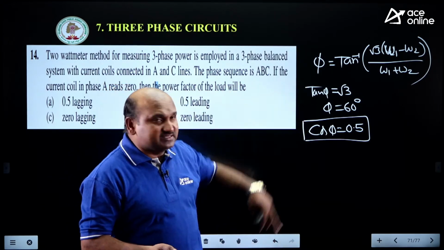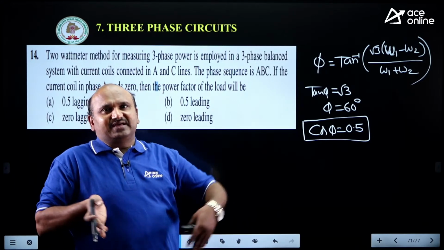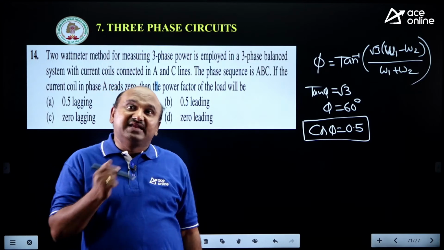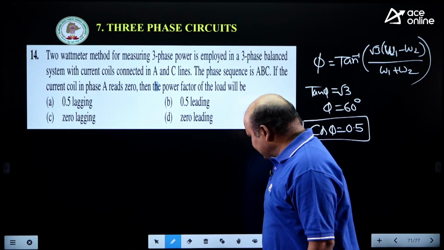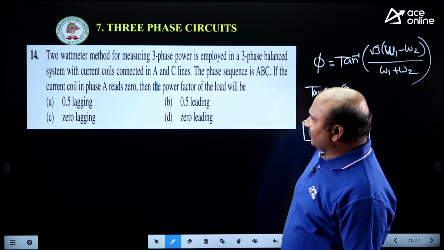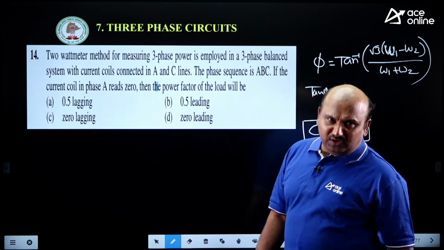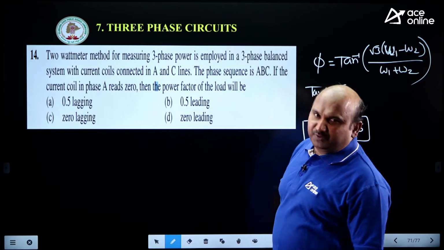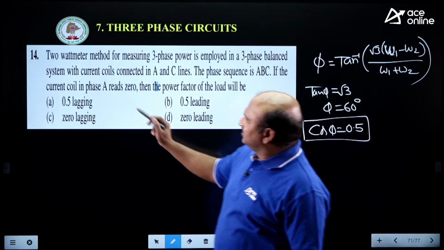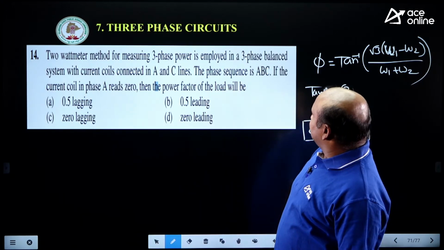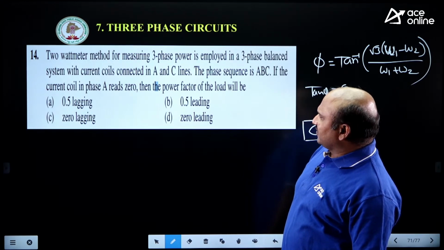Which value are you getting as 0? Then definitely when current is equal to 0, it is going to be 0.5 leading power factor. Is it right? Is it clear? 0.5 lagging power factor. According to this, once you consider the lagging power factor, you can take the current coils accordingly. It is a balanced load, no doubt in that. Lagging power factor, right?